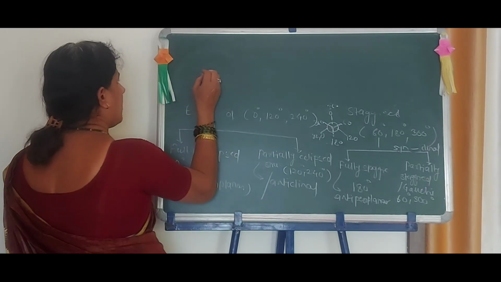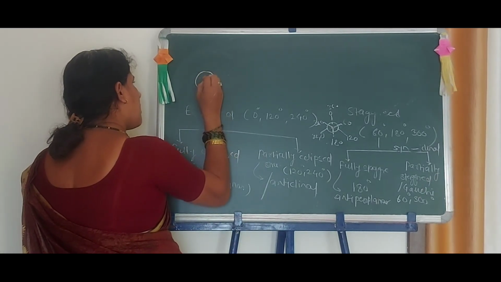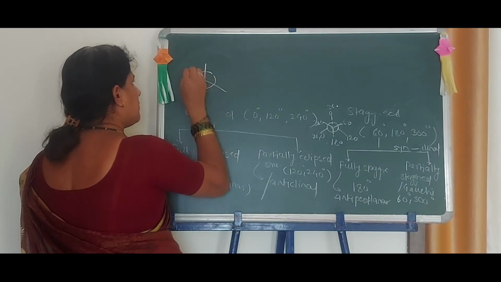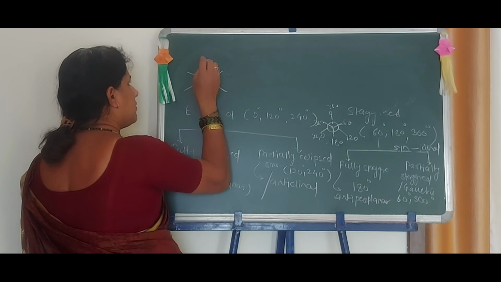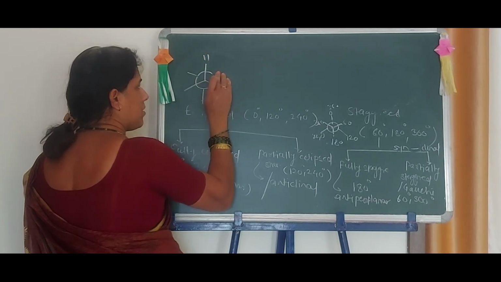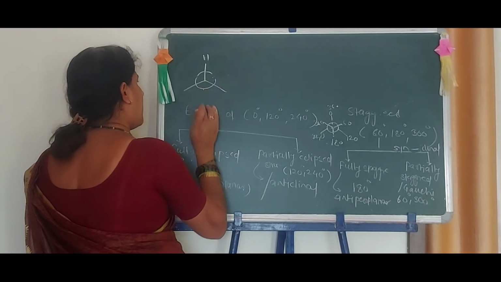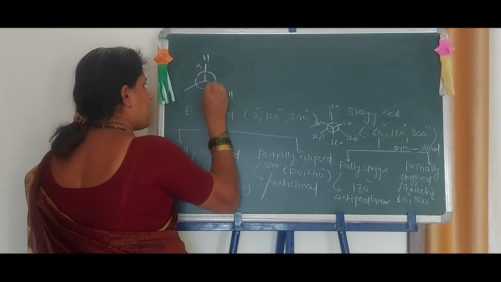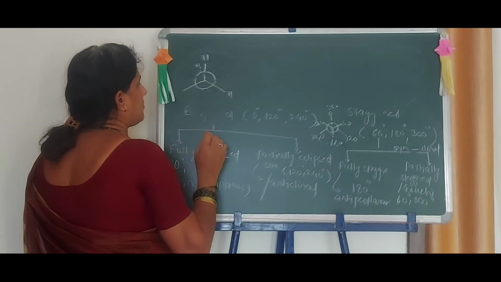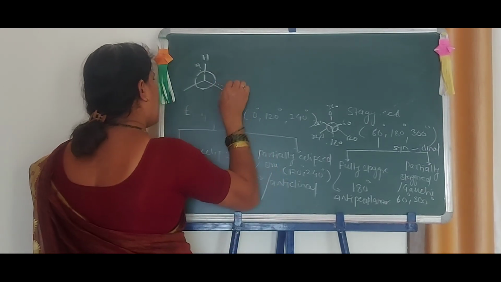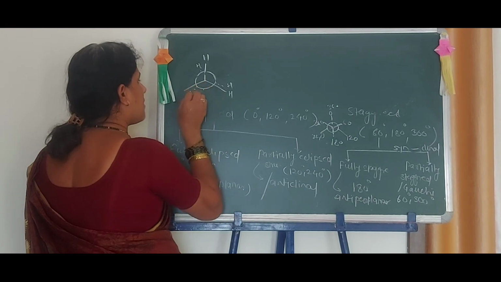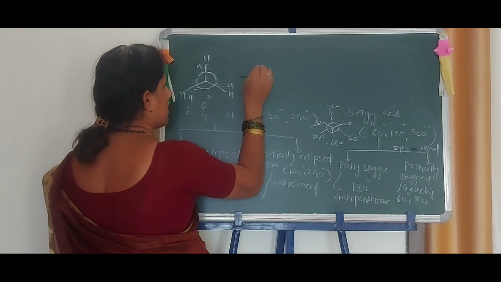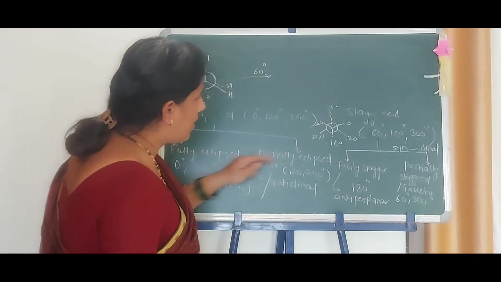Okay. That is first. Now here H. And here I am writing this H, this H, this H, and this also H. Now this is 0 degrees. Now the 60 degrees, which angle?